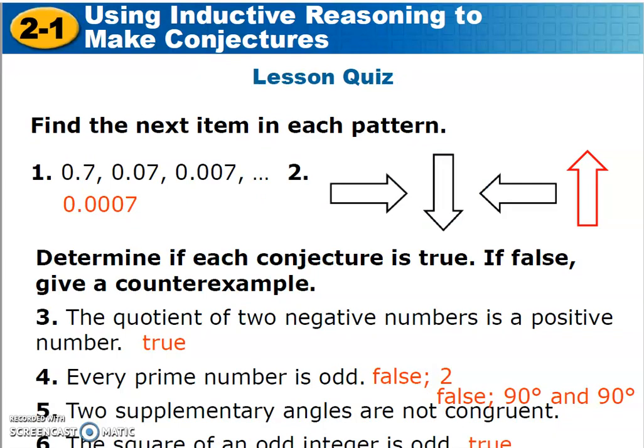Okay, so now we have a couple of questions I'd like you to go over and see if you can remember. Let's look at them a minute here. You can look at them and see if you can find the next pattern by using inductive reasoning. Then you can see I have the answers written for you. So you may want to take a couple of minutes and try these and see if you agree with my answers. It's a good little lesson quiz.